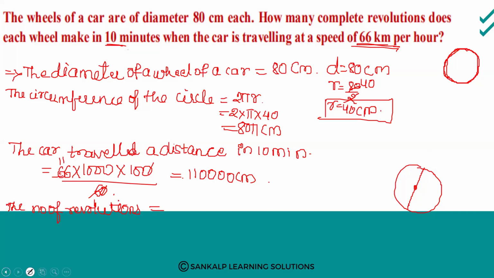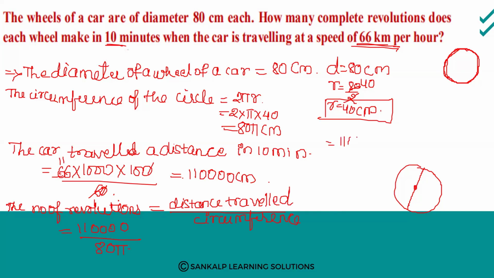Distance traveled divided by circumference. So distance traveled is 11000 divided by circumference is 80 pi, right,